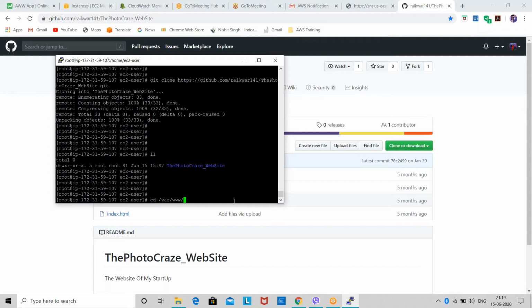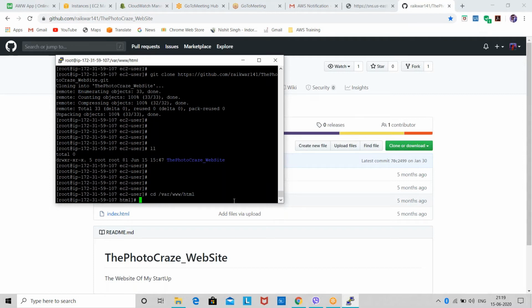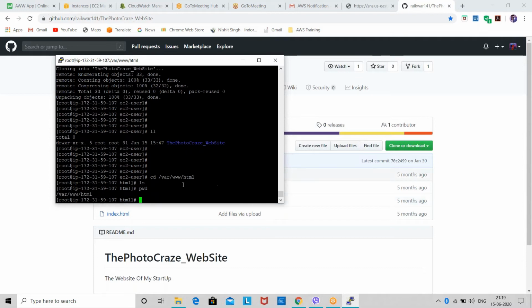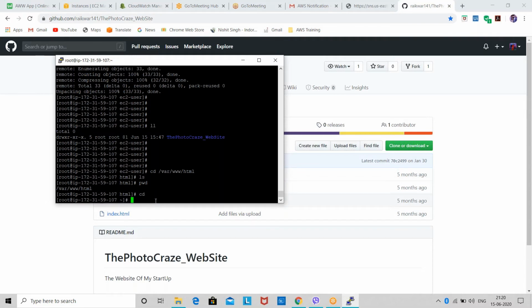Inside www where? So we'll go into HTML, because every web content is based on HTML. So I am now into HTML. Okay, PWD, I'll enter PWD. PWD means present working directory. So now I am inside var, inside www, and inside www I can see html. I have to paste each and every content of my website in this html folder. So I'll go back again.